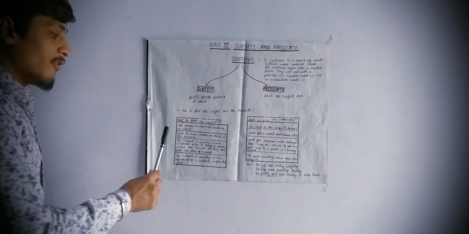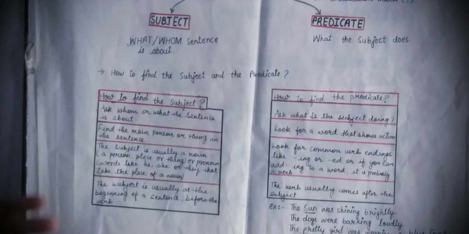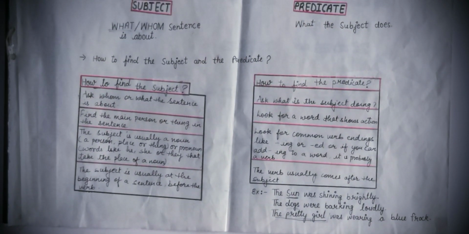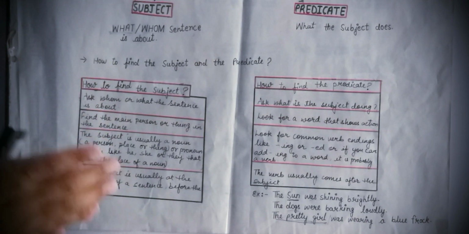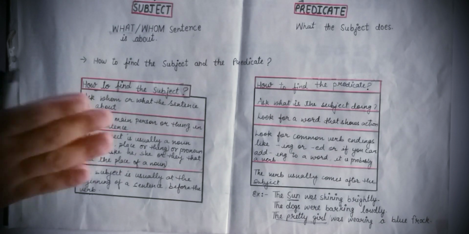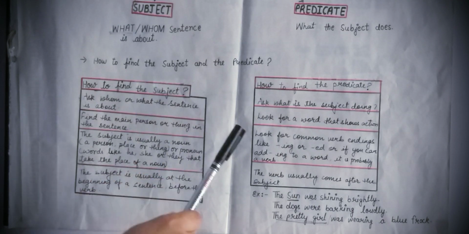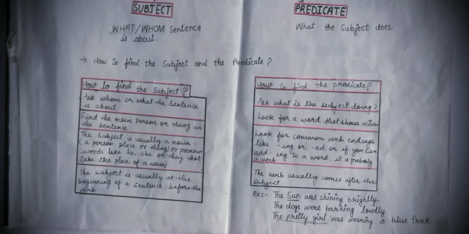Now second point, find the main person or thing in the sentence. अब how can we find the subject? The easiest way to find the subject in a sentence is to quickly find the main person. सबसे पहले हमें find the main person or a thing in the sentence. Sentence में हमें person को find out करना है या किसी भी thing को, and person and thing are the subjects in the sentence. Now on the other hand, in the predicate, look for a word that shows action.